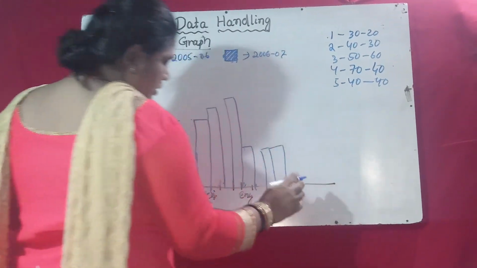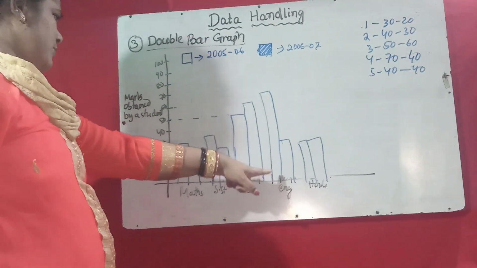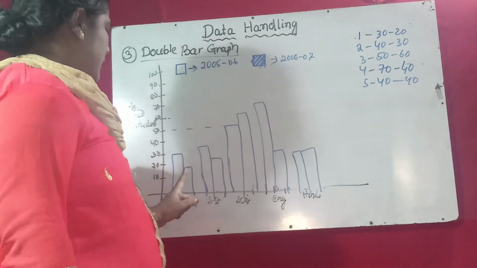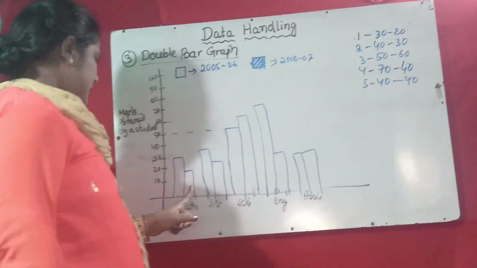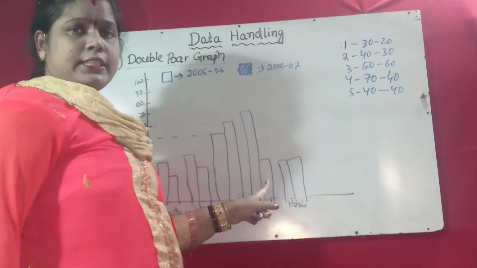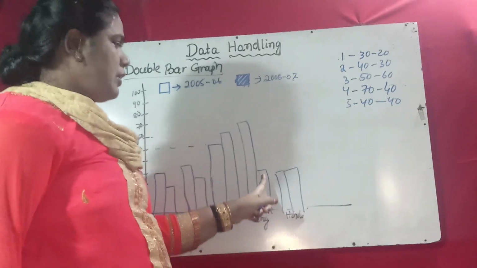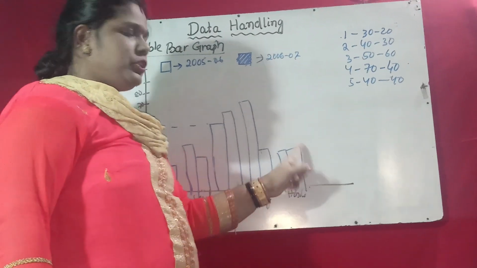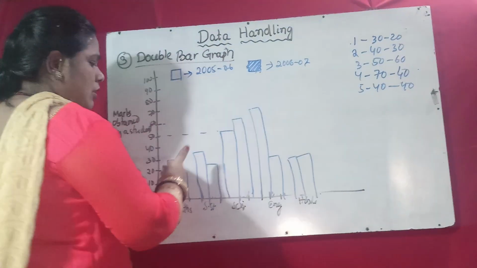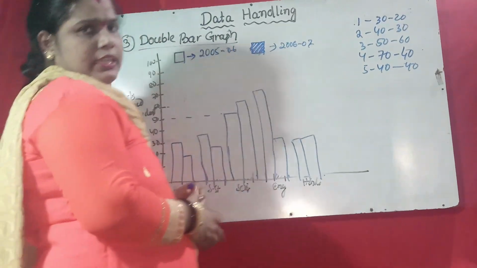So in which subject did the student improve? Only in science. In other subjects the student got fewer marks in the next session. Here 10 marks decreased, here also 10 marks decreased. And here, in English, it decreased completely: from 70 to 40, 30 marks decreased. And in Hindi there is no change. Like this, if data is given, you can draw a double bar graph, and if a double bar graph is given, you can answer the questions.